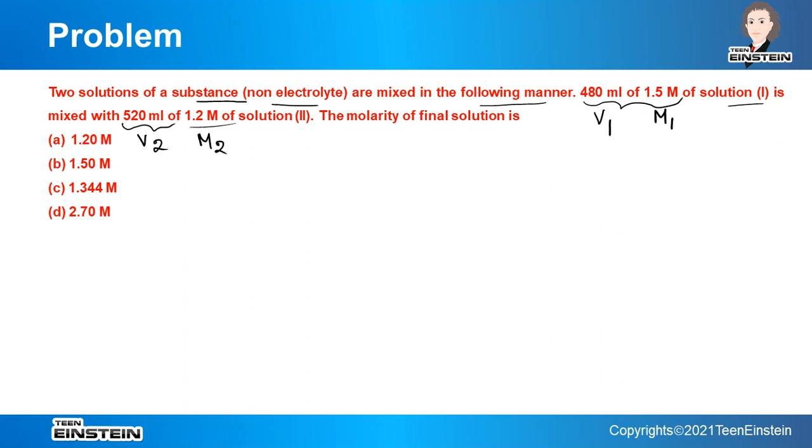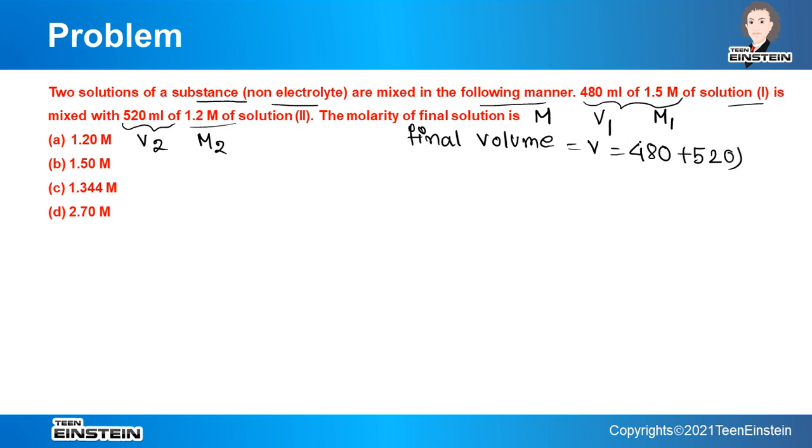Now we have to find the molarity of the final solution. That is, when we have added this 480 ml of 1.5 molar solution, which is solution 1, to solution 2. Okay. So suppose the molarity of final solution is M and final volume is V. So V is equal to 480 plus 520.